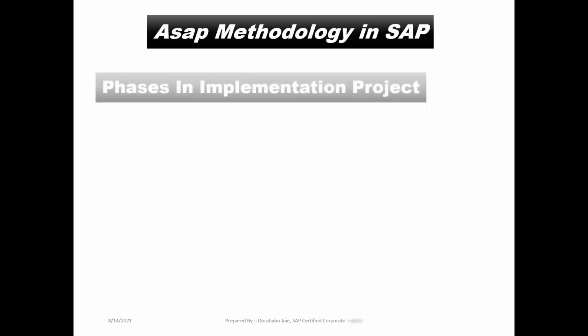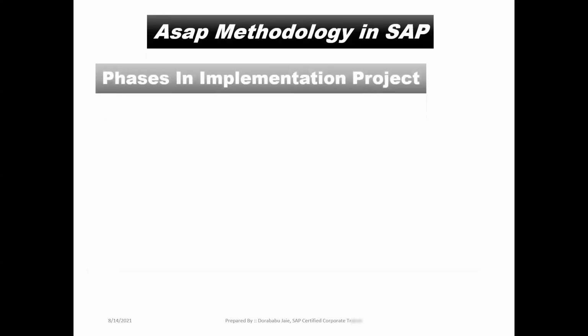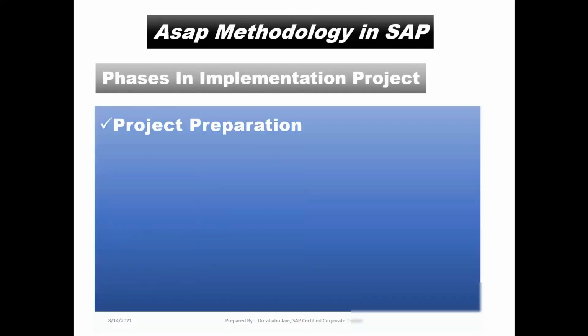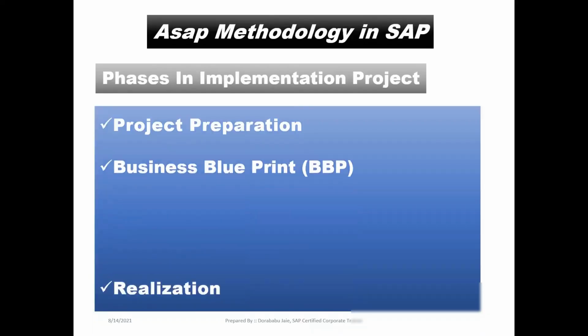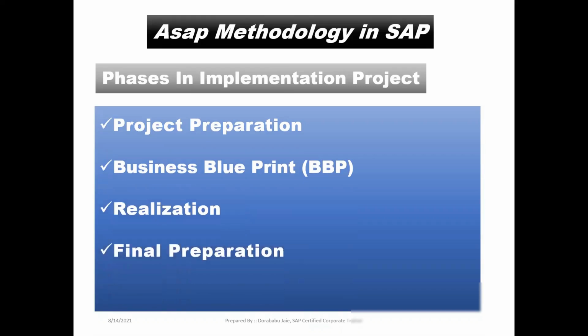Suppose you are in the implementation project, then what do we have to do? We have to follow the SAP standard ASAP methodology. In the ASAP methodology, we have 5 different phases in our implementation project. Let us see the phases. First one is project preparation. Second one is business blueprint. Third one is realization. Fourth one is final preparation. Last one is go live and support.